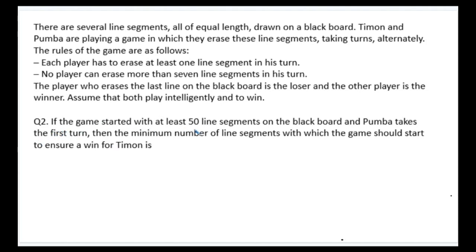If the game is started with at least 50 line segments on the blackboard and Pumbaa takes the first turn, so Pumbaa has started, then the minimum number of line segments with which the game should start to ensure a win for Timon is. Now, if Timon has to win, the game should be ended by Pumbaa again, and Pumbaa should be picking up the last coin, which is going to be 1. So here I can say that after Pumbaa, Timon, then P, then T, and so on and so forth, P and T, and the last is 1.